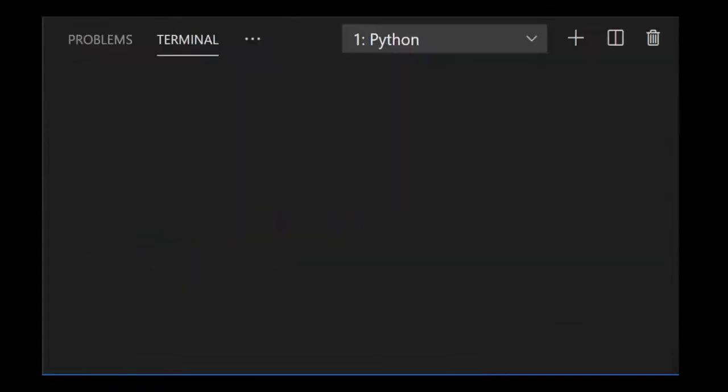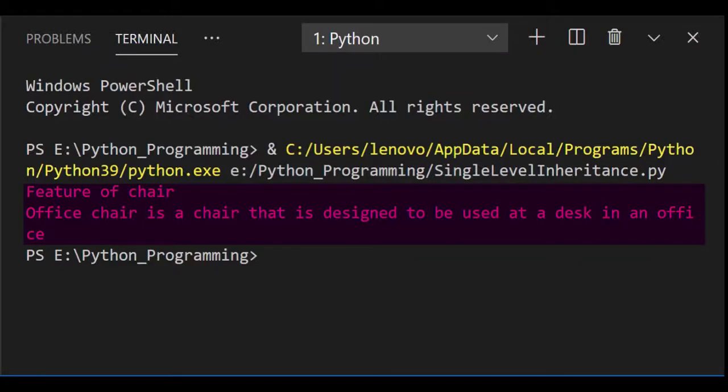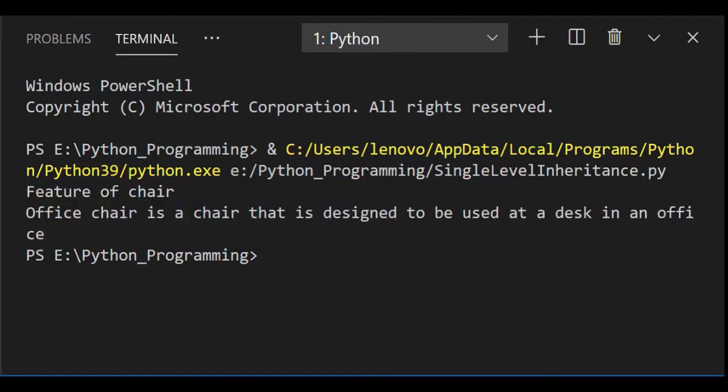Let's run this code. The output is features of chair and office chair is a chair that is designed to be used at a desk in an office. I hope all of you understood this concept.